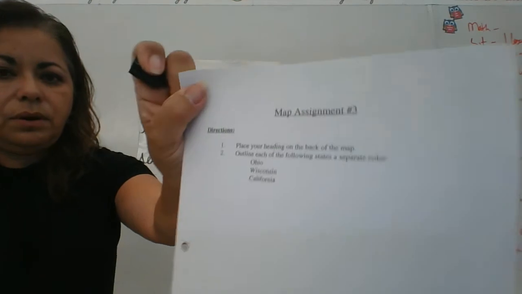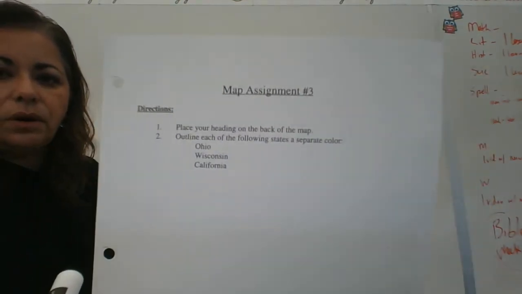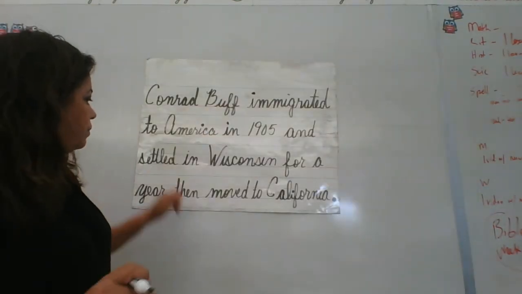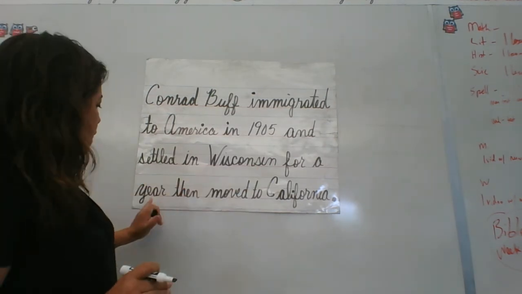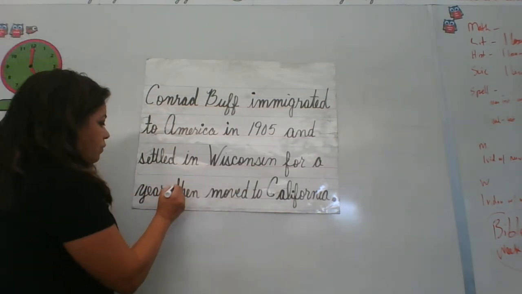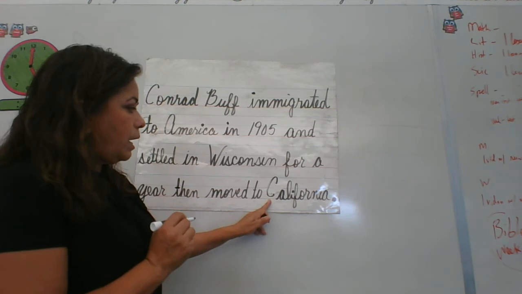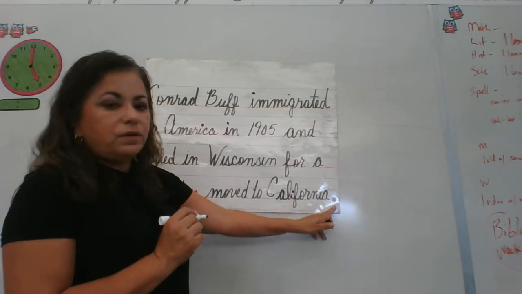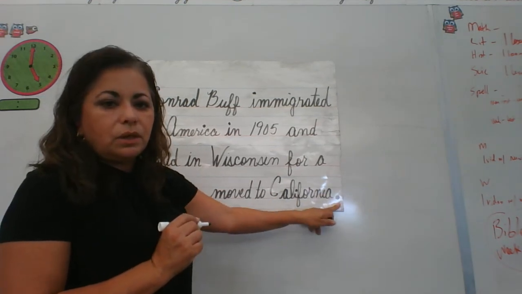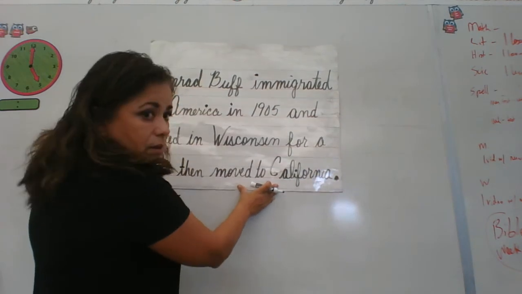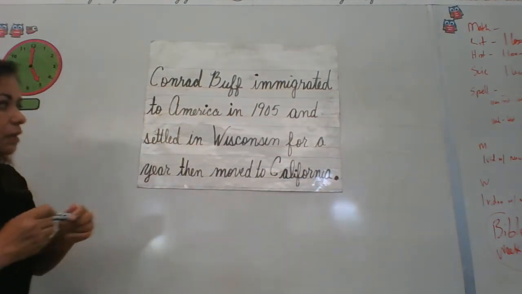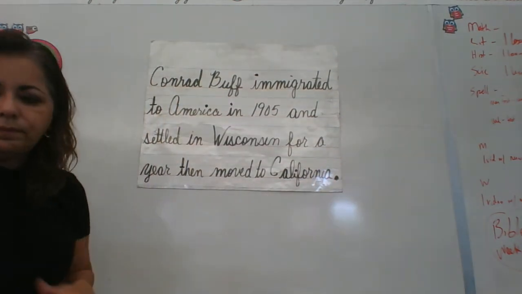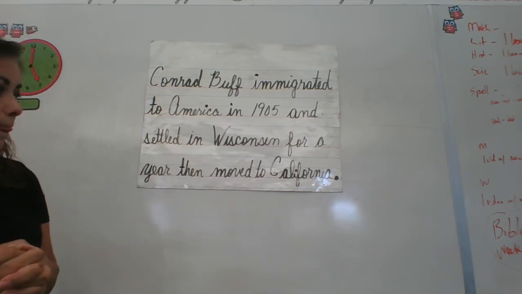They're spelled out on there. Ohio, Wisconsin, California. He settled in Wisconsin for a year, then moved to California. California is uppercase because it's a name. And we finish our sentence with a period. There's a glare there. There, you should be able to see it. So I'm going to leave that there so you can pause that, write that, okay?